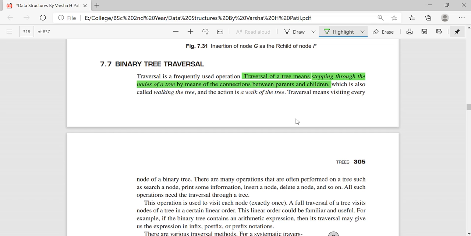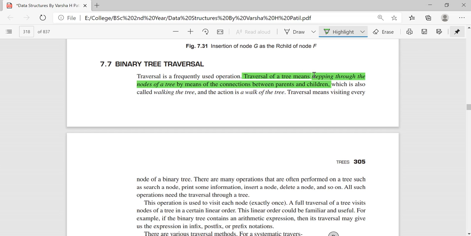But here, when you start from your root and want to reach a particular child at the lowest level of the tree, you have to move through several other nodes. You have to pass through several other nodes by means of the connections, right? That is what traversal is.